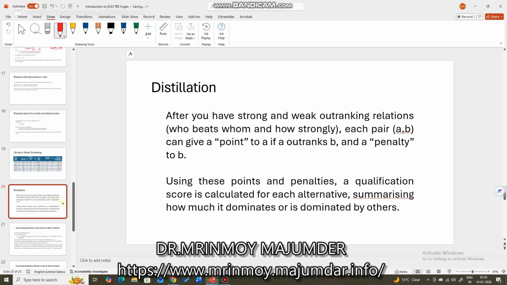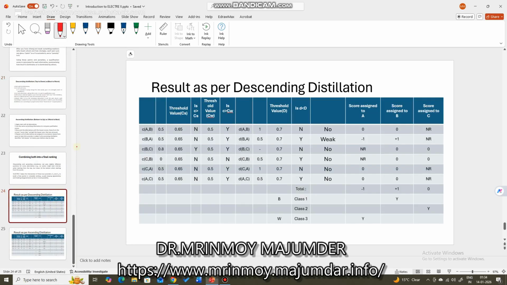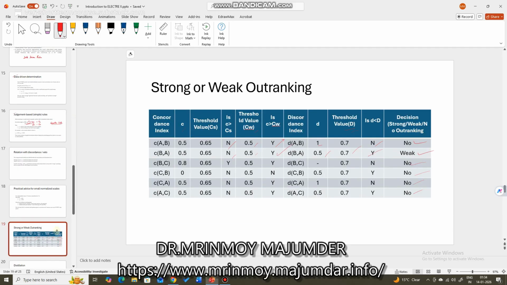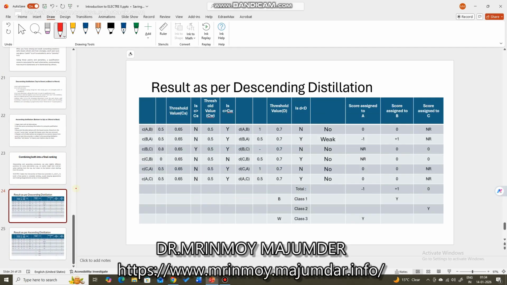The next and last step is distillation. One is ascending, the other is descending. Descending means top to down approach or best to worst approach, and ascending means worst to best approach or down to up approach. So let us go to the example straight away, so that you will understand more. You see, this is the result as per descending distillation. This is the same table. This table I have just copy pasted into this table. I think you can understand that.